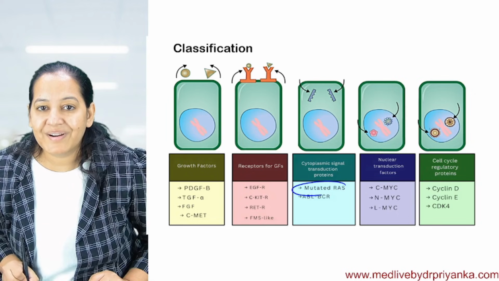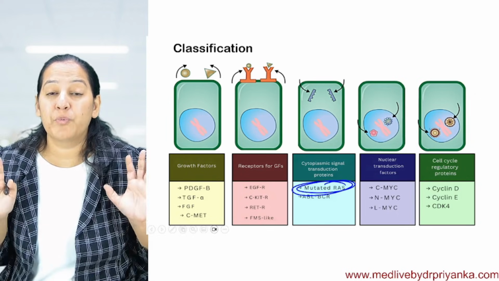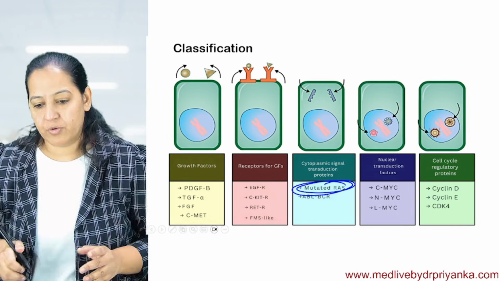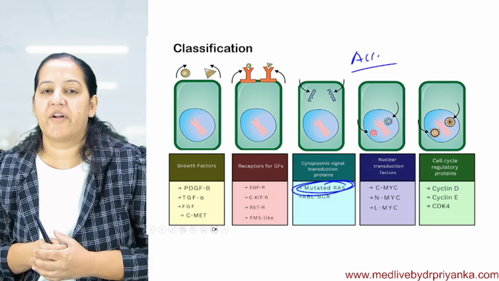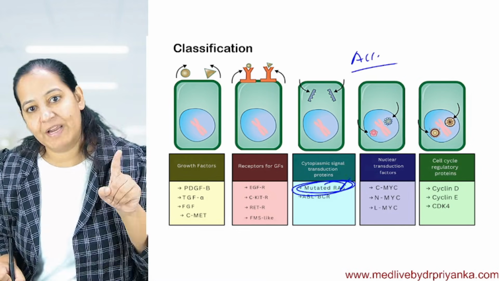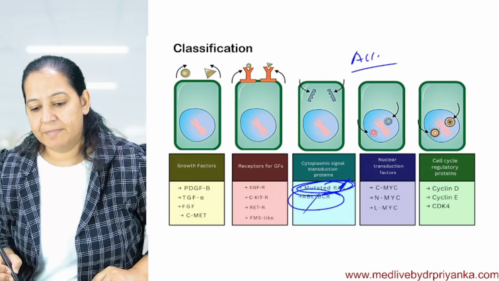We are done with RAS. Okay, so I'm teaching you proto-oncogenes. These all are proto-oncogenes. I'm teaching you the accelerator. Now I will come to the brake also. First, let me finish the accelerator. I will teach you 2 types of accelerator. I have already explained RAS. Now I'm coming to ABL BCR.